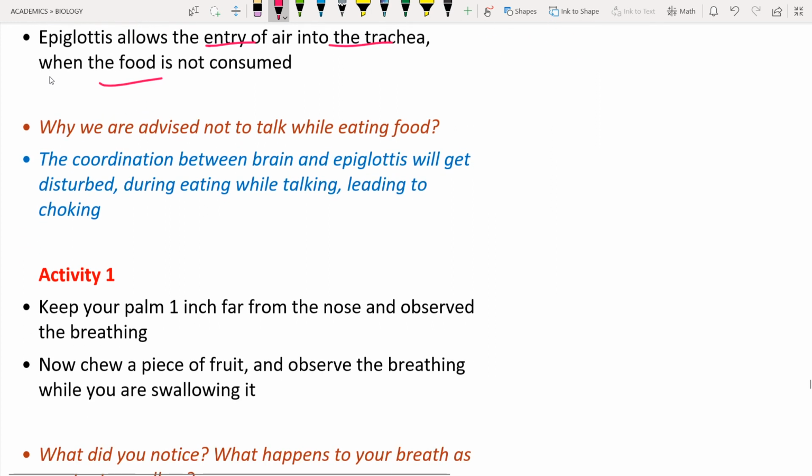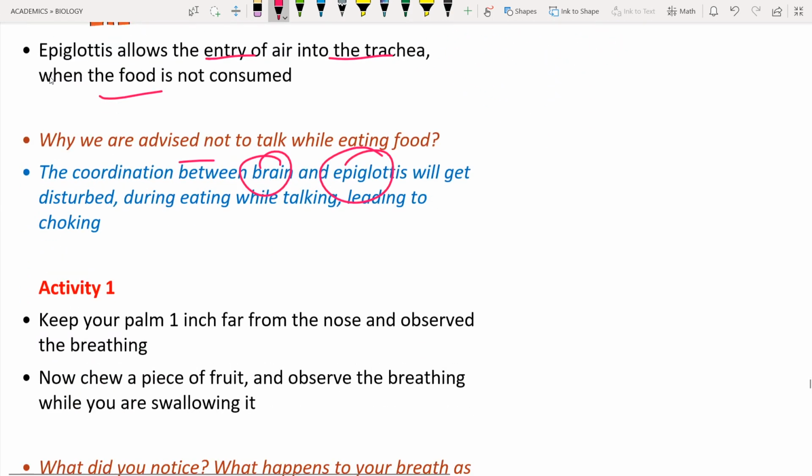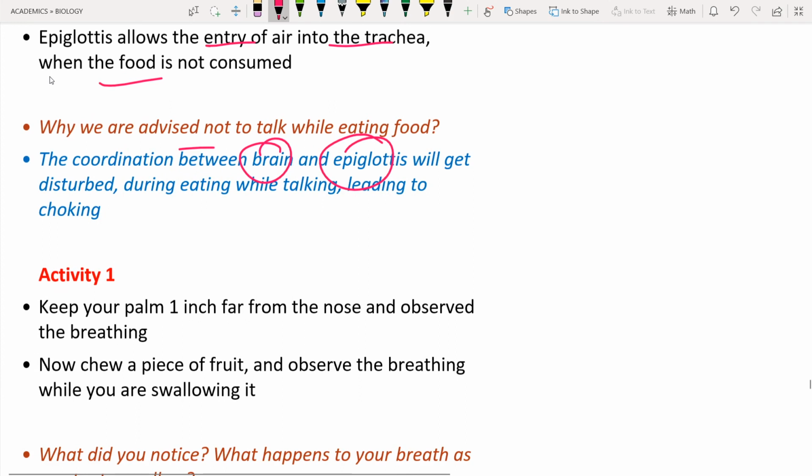So the next question is, why are we advised not to talk while eating the food material? If you talk while you are eating, the coordination between the brain and the epiglottis will get disturbed. If the coordination is disturbed, there is a chance of entry of the food material into the trachea. The trachea is not meant for the passage of food. The trachea is meant only for the entry of air.